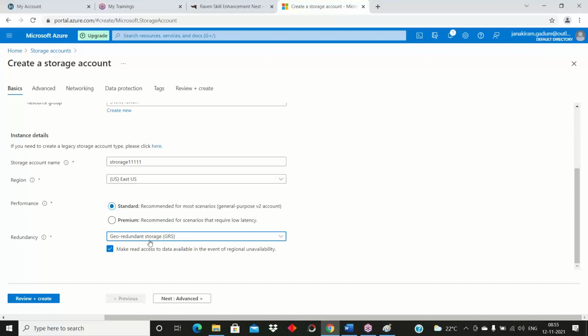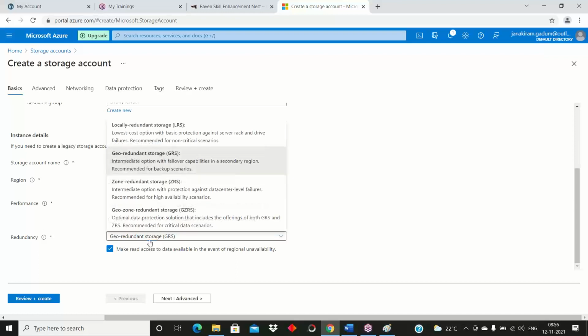In a single region, they will divide it into multiple zones, from one data center to another data center, with around 100 miles distance and individual power, cooling, and supply. They'll divide it as zones: zone 1, zone 2, zone 3. If zone 1 is unavailable, we can access our data from zone 3.